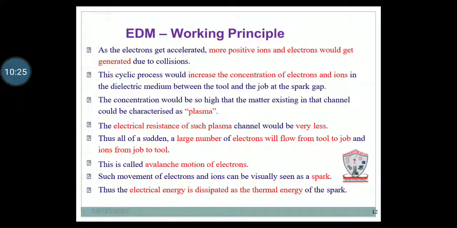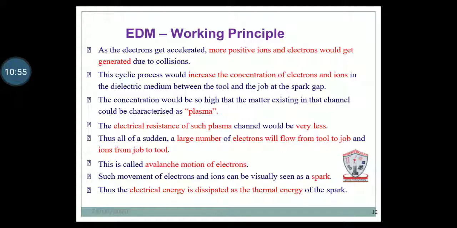And another thing is that as the electrons get accelerated, more positive ions and electrons are generated due to the collisions. This cyclic process increases the concentration of electrons and ions in the dielectric medium between the tool and job at the spark gap. So the ionization process is completed in the gap between the tool and workpiece, which is called the spark gap.